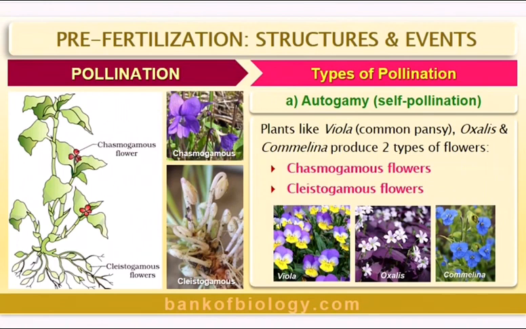You can see here chasmogamous flowers and cleistogamous flowers. Now I want you to focus on this picture. Chasmogamous, where the flower is open. Look at that, the flower is open. Cleistogamous flowers, look at that, the flower is closed. So easily you can remember: CL, cleisto, closed. Chasmogamous flowers are open flowers.